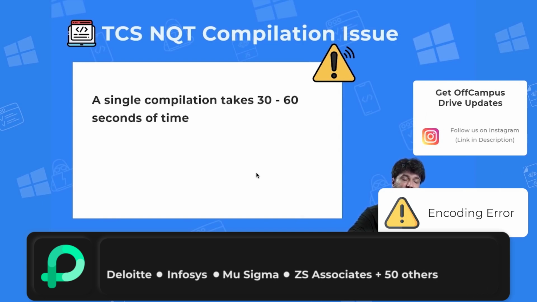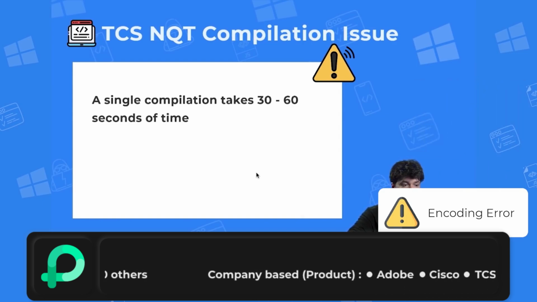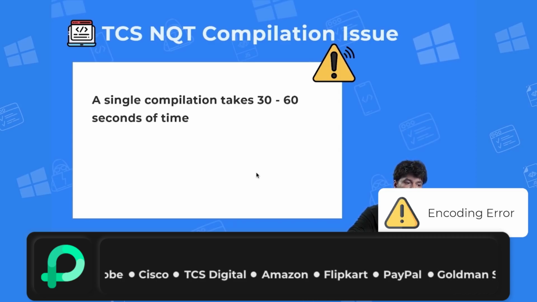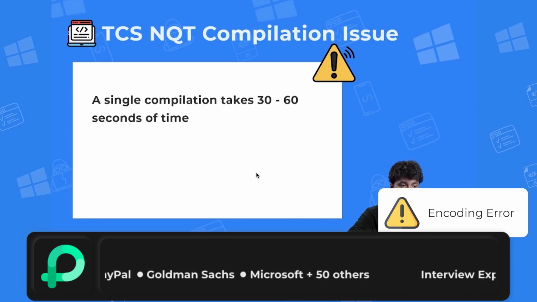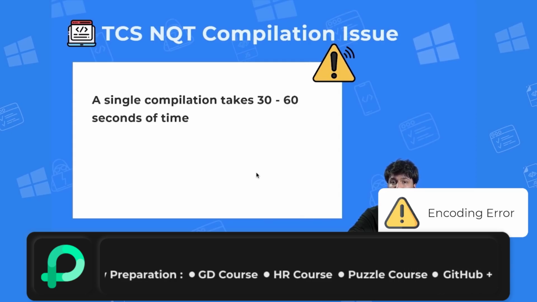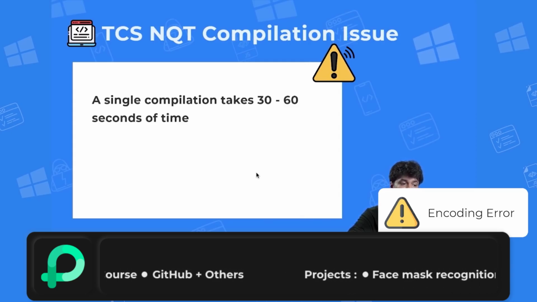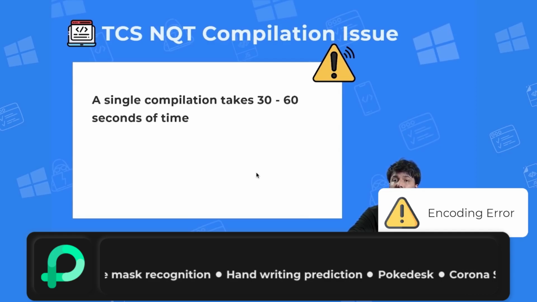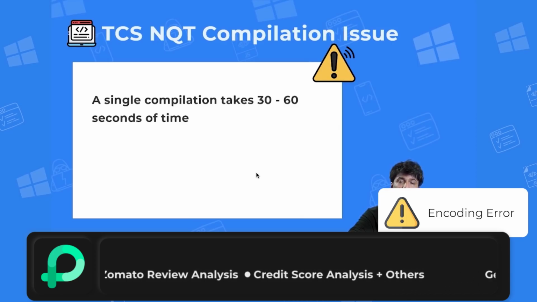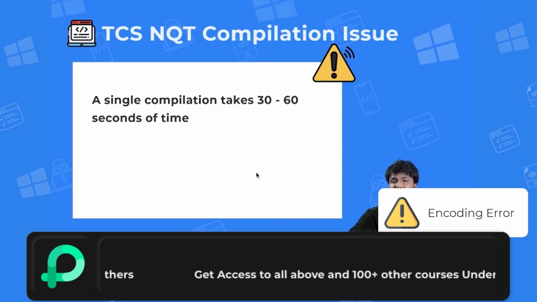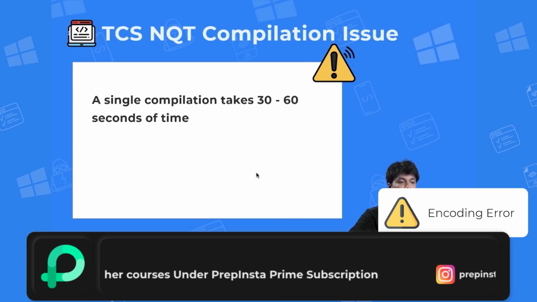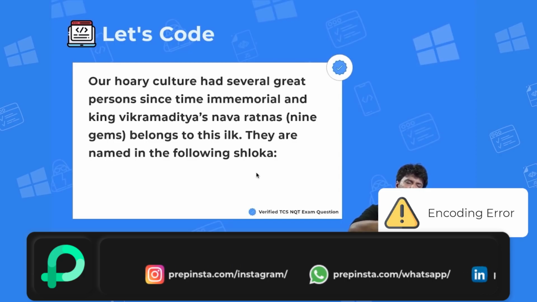Another compilation issue in the TCS compiler is that lakhs of students are giving exams simultaneously. So their website becomes a little slow. If you send a compilation request to the server, it usually takes anywhere between 30 to 60 seconds, a good amount of time which you could otherwise have used for coding. During this time, your screen freezes, so you cannot code either. So I request you to use compilation only when you know that your program is perfect. Try to avoid compilation, else you will wait a lot of time, right?